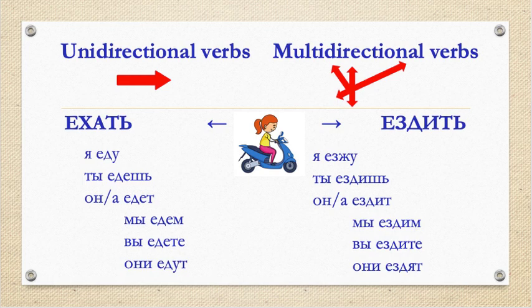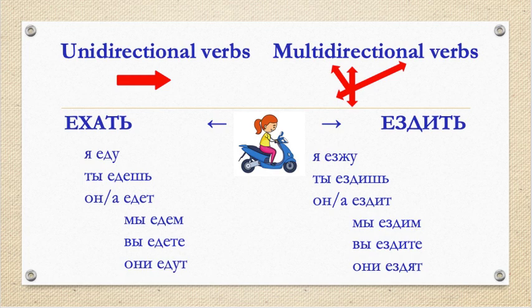Two verbs to say that we go by transport, ехать and ездить. Unidirectional verb ехать in the present tense. Я еду, ты едешь, он, она едет, мы едем, вы едете, они едут.